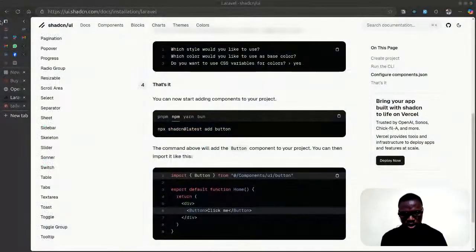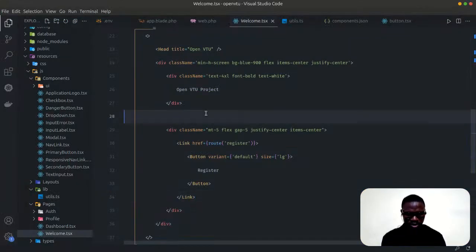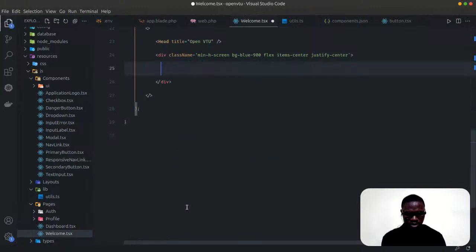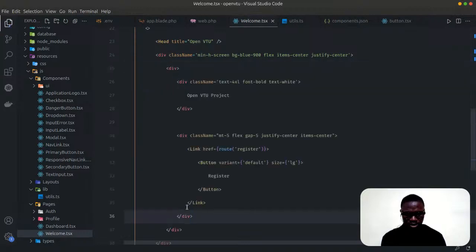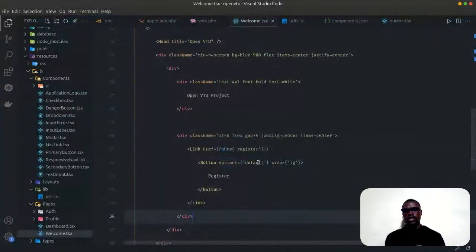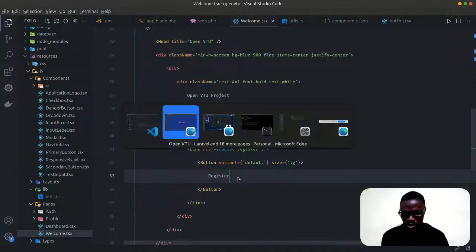So if you go back to our project, you should see that button. All right. Oh, what's happening here? Okay, I understand what is happening. So now let's do div, then like this. All right, so everything is making sense.